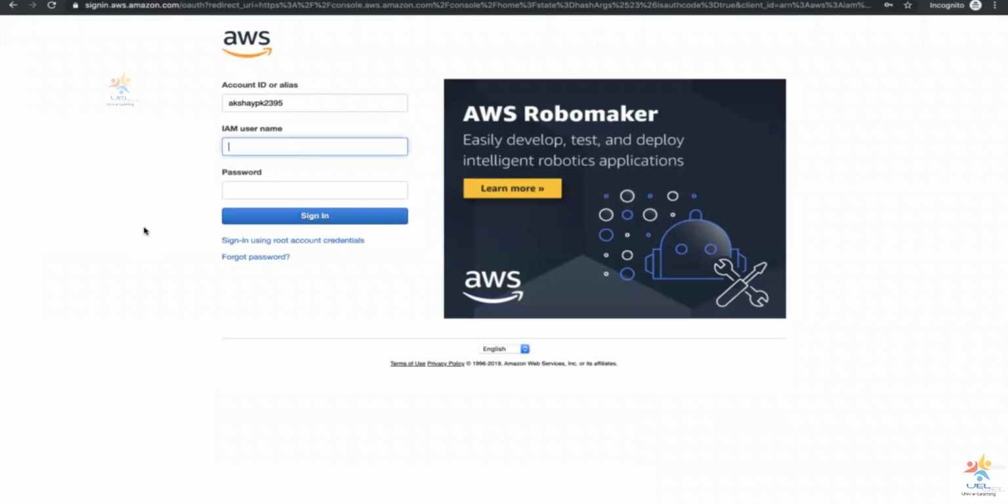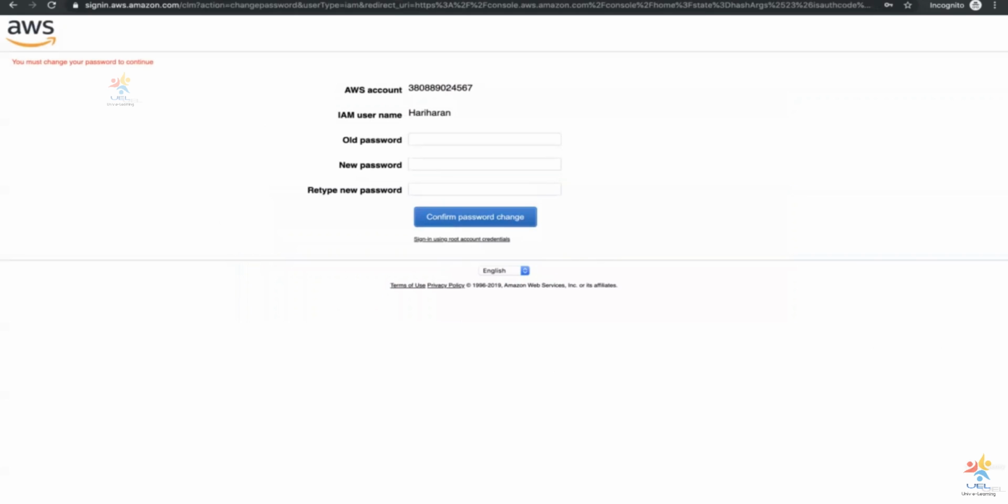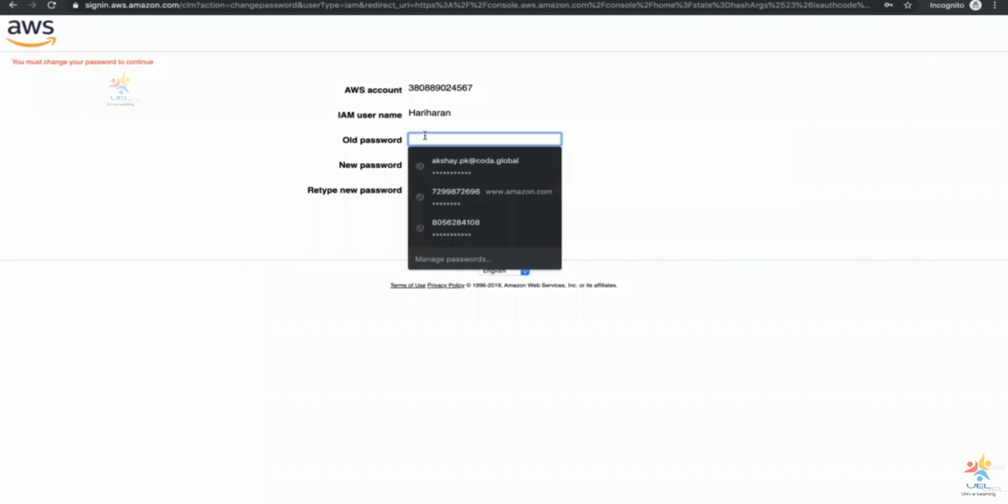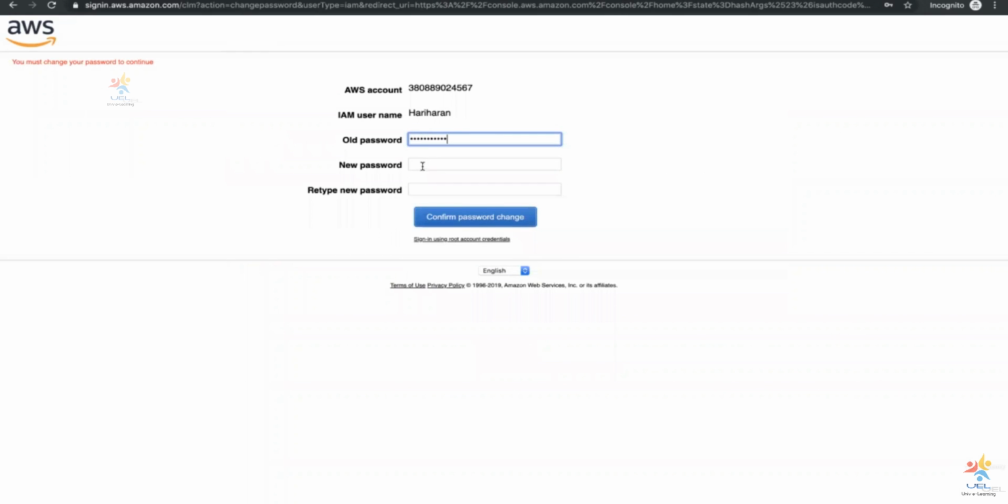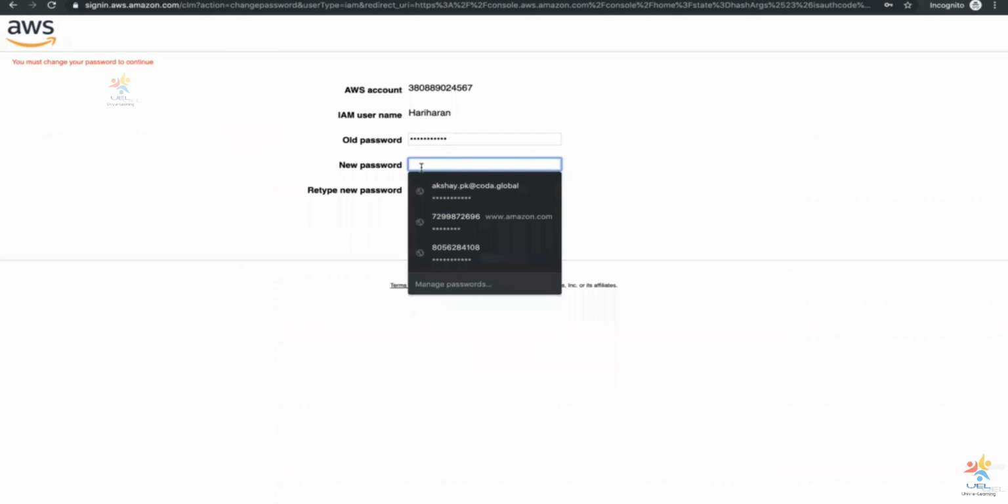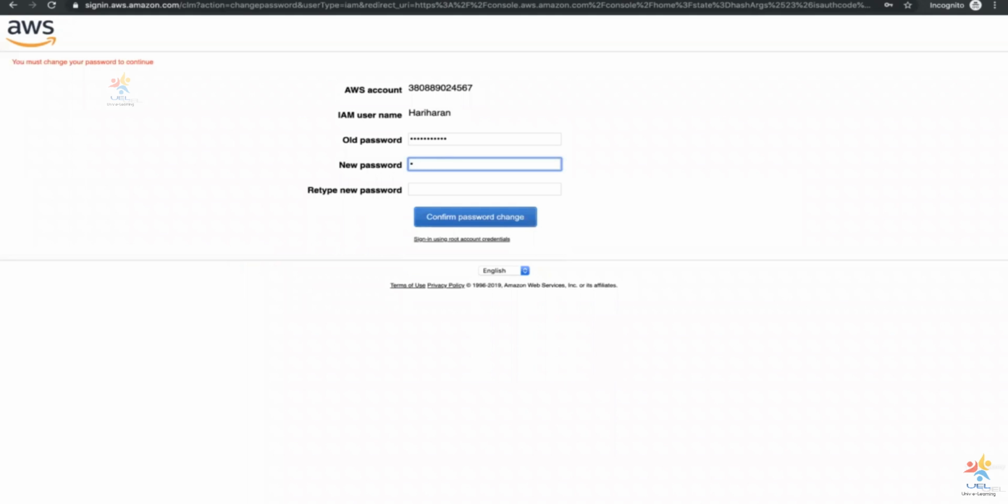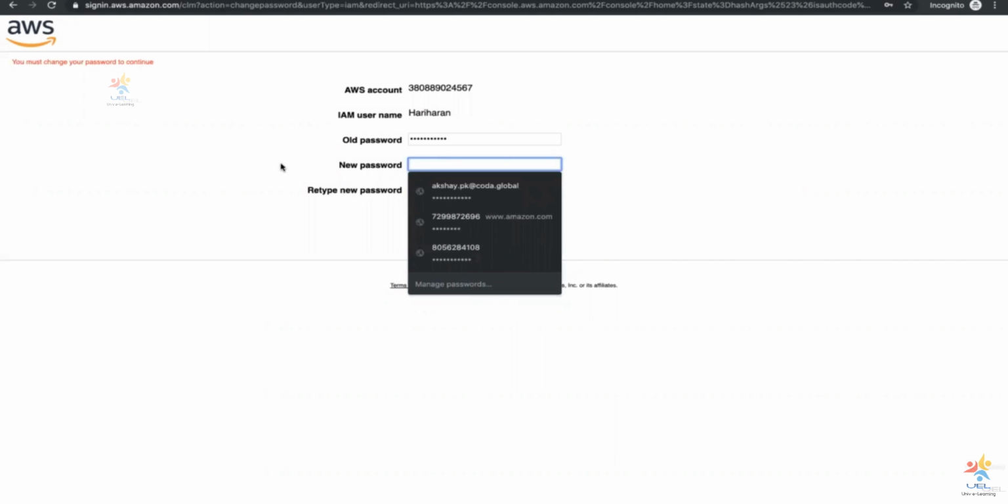So it's going to directly redirect me to my sign-in link. Okay. So now I'm going to log in as Hariharan as the IAM user and the custom password that I created for him. Okay. When I click on sign in, it's going to directly ask me to go ahead and create a new password, because after the user signs in for the first time, a policy that has been attached to him was to go ahead and create a new password for himself. Okay. So the old password is going to be the custom password that I gave while creating the user. Now Hariharan can create a new password for himself, but he has to adhere to the password policy that has been set in the account.